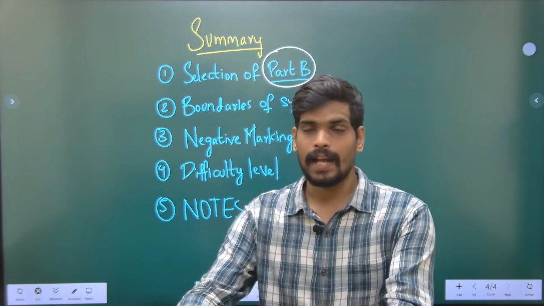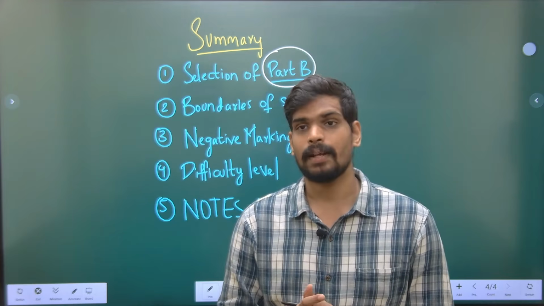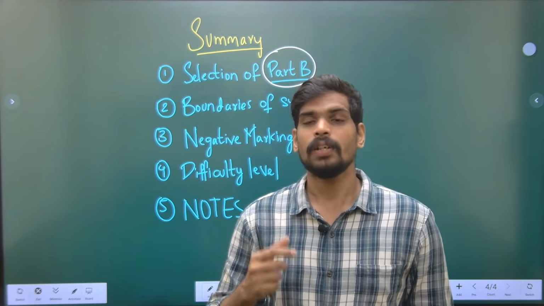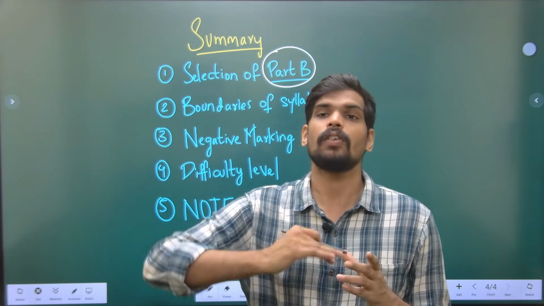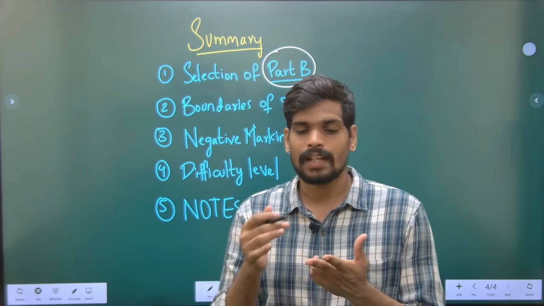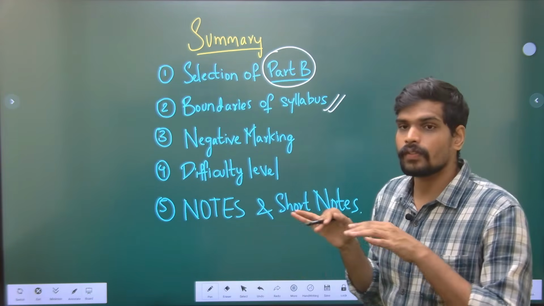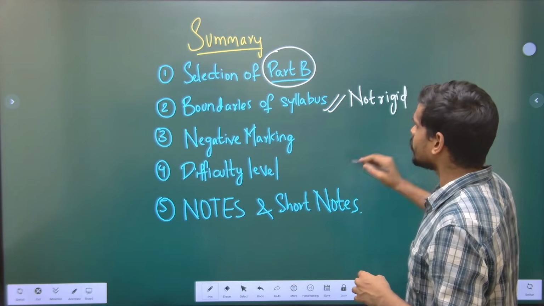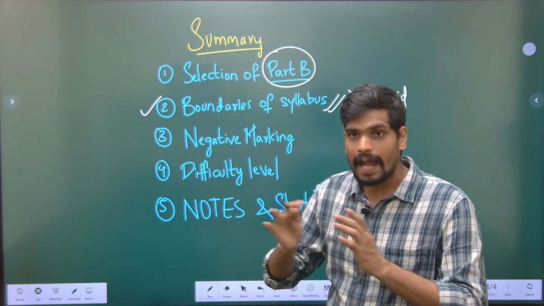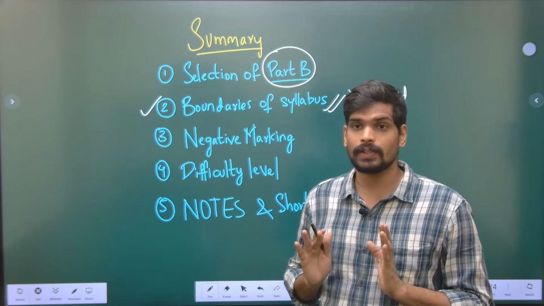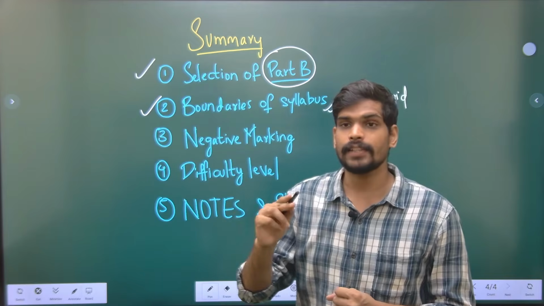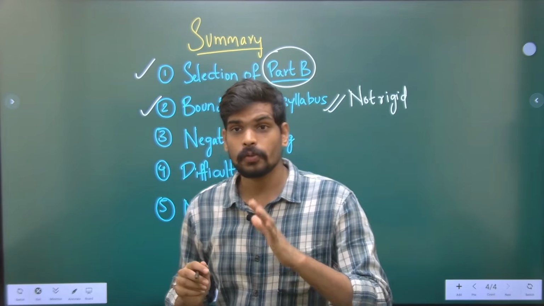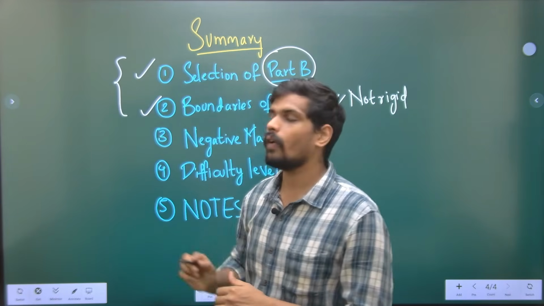So considering this, be prepared with all the topics. If you're from a planning background, it would be advisable to focus on the planning part and skip the architecture part, that is structures and history. But if you're from an architecture background, I would suggest you have a basic idea of all the topics, because the boundaries are not rigid. I already told you the boundaries of the syllabus are not rigid, so you can have any topic in any part. That deviation was seen in last year's paper, and also the selection is something you do during the examination. Because of these two points, I would suggest that during preparation you focus on all the topics.